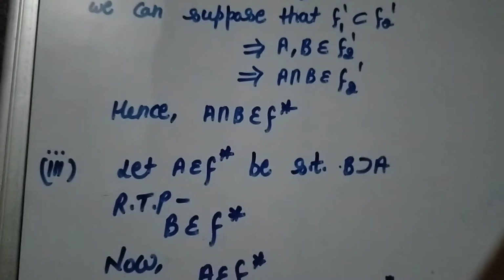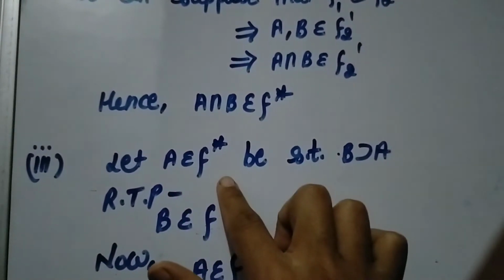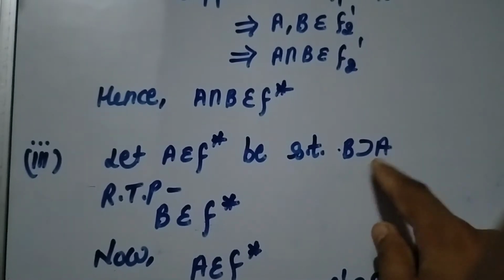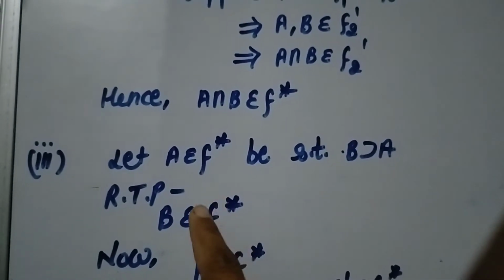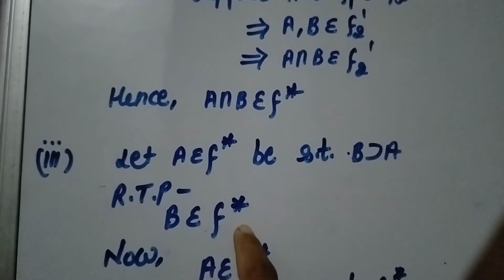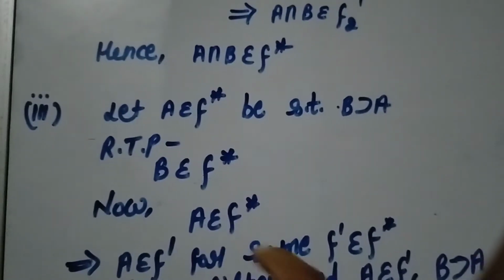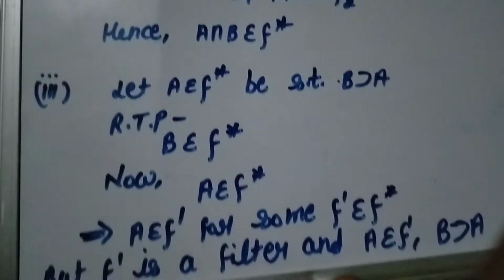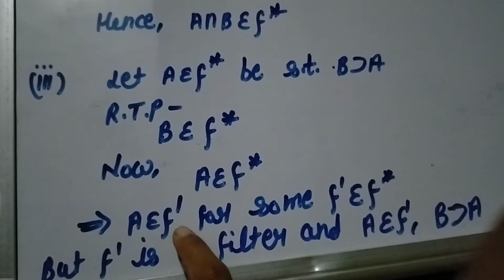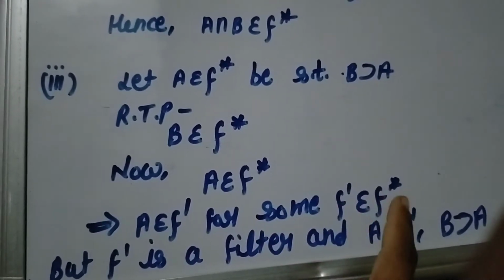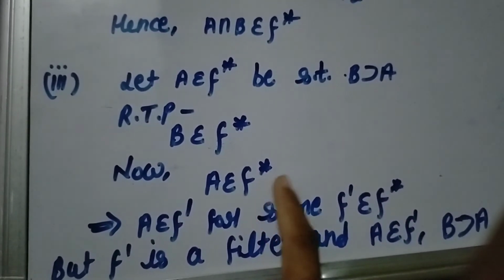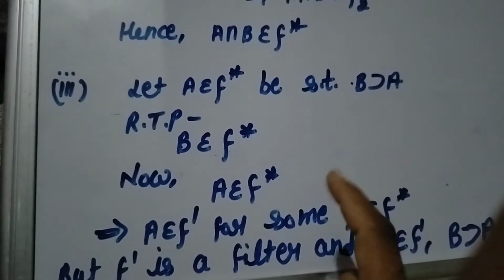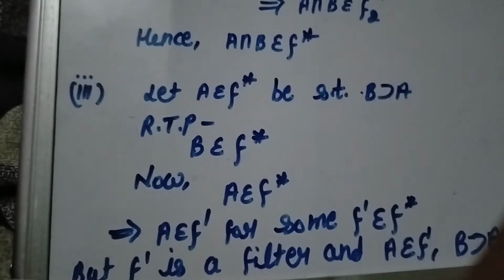Now we move on to the third property. Let A belong to F star and B be a superset of A. We have to prove that B belongs to F star. Now A belongs to F star, which is given. This implies that A belongs to F' for some F' belonging to alpha star, because we defined F star as the union of F', where F' belongs to alpha star.